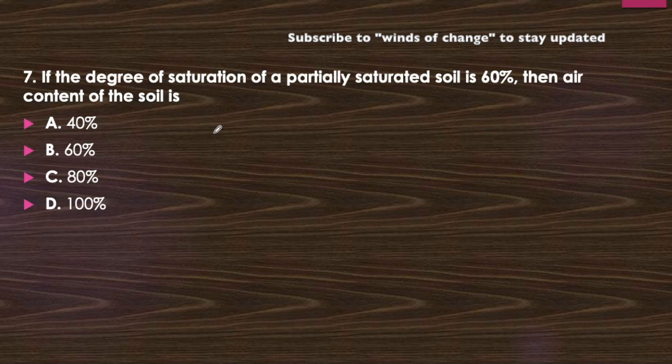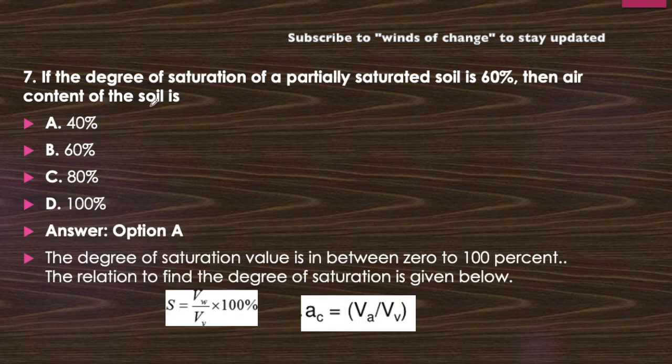degree of saturation. It is volume of water upon volume of void, and air content formula is volume of air upon volume of void, and volume of void consists of volume of air and volume of water. So the sum of both should be 100. Got the concept? So if the degree of saturation of partially saturated soil is 60%, then the air content should be 100 minus 60, that is 40%. So answer A will be the correct answer. Okay.